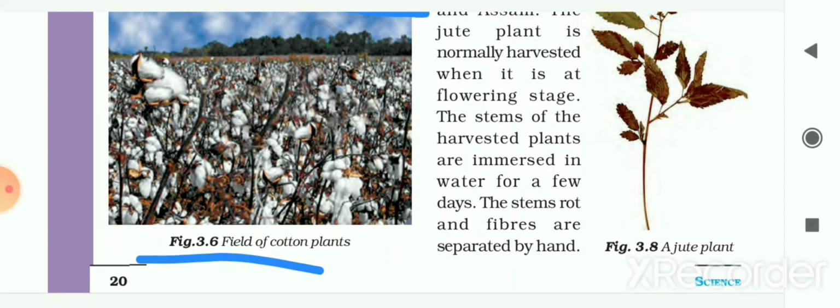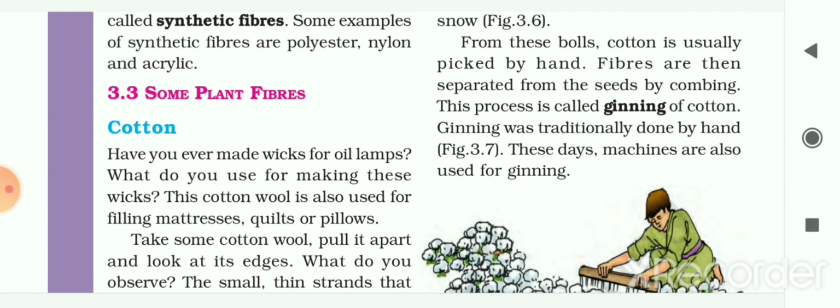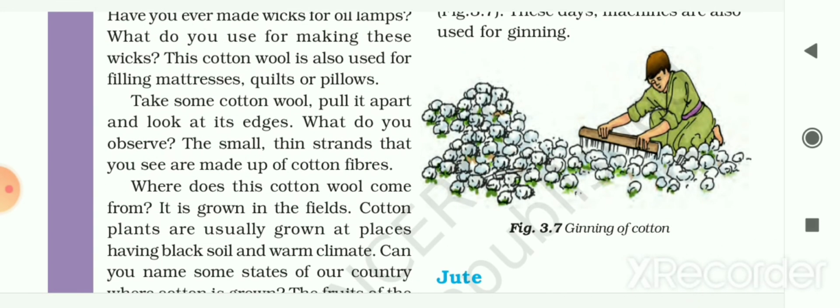Now from these balls, cotton is usually picked by hand. This is the traditional method. The fibers are then separated from the seeds by combing. This separation of the seeds and cotton fiber is known as combing, and this process is called ginning of cotton. Ginning was traditionally done by hand, and these days machines are also used for ginning. Here in the picture, one man is separating the cotton fibers from the seeds. So ginning of cotton is shown here in the picture.